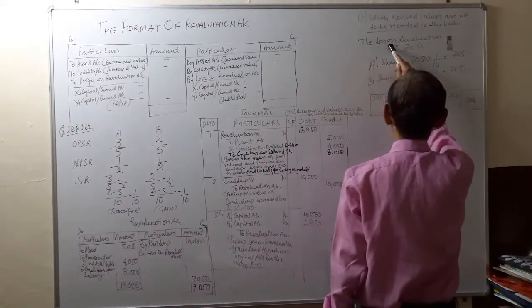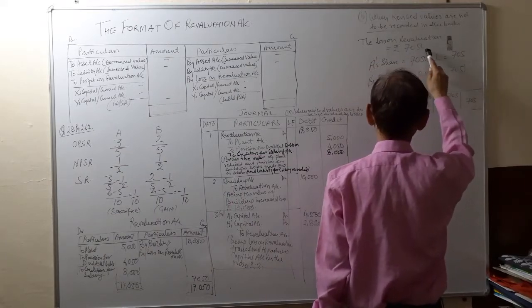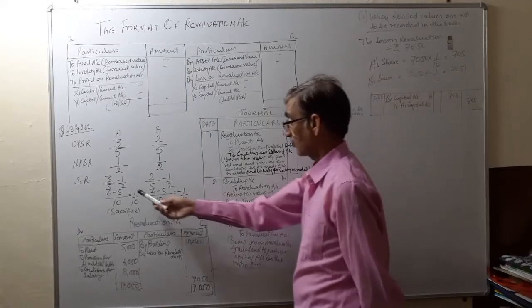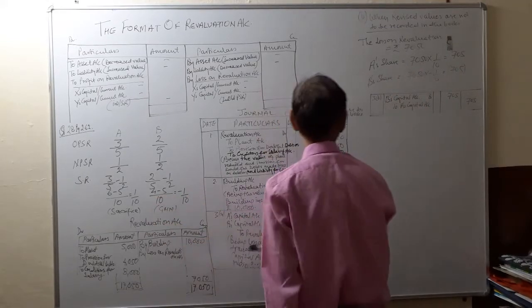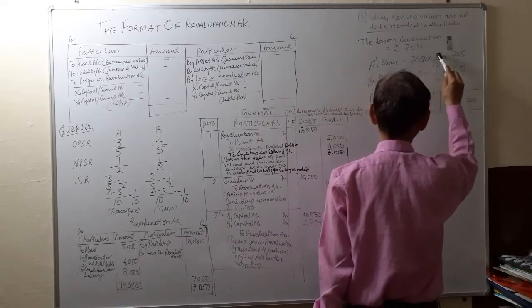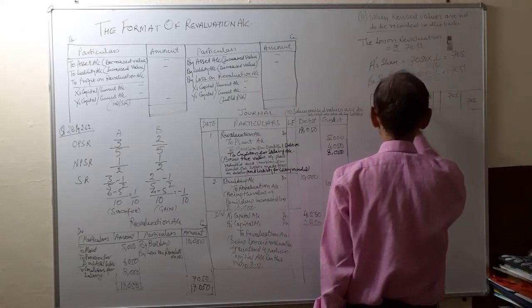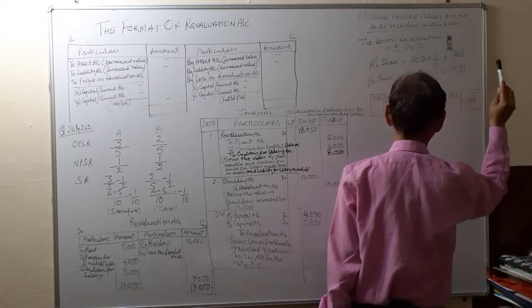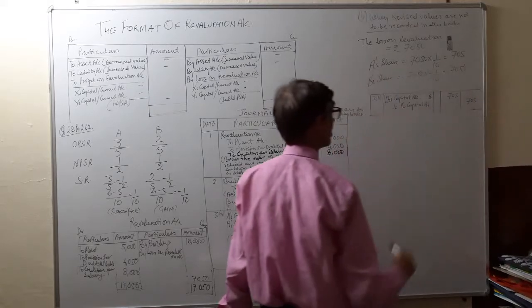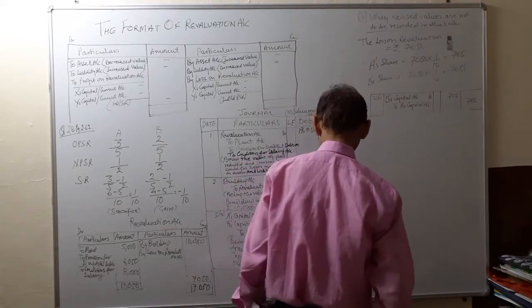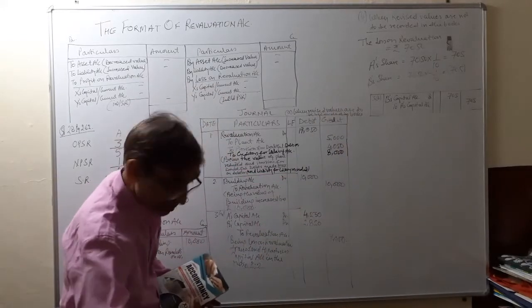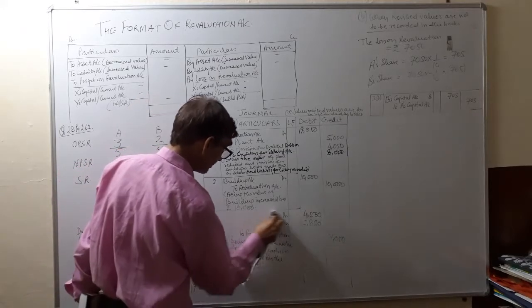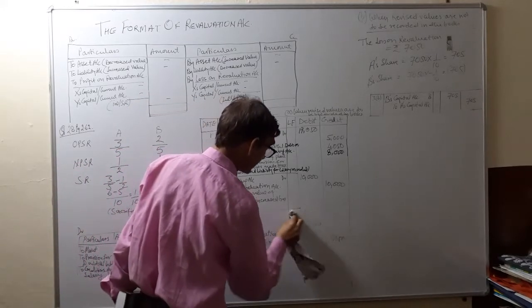Here the loss on revaluation is equal to rupees 7,050. We will distribute this loss in the sacrificing ratio, that is 1/10 and negative 1/10. A share, 7050 into 1/10, is equal to 705. B share, 7050 into minus 1/10, is equal to 705 in bracket, which denotes a negative entry. In this case, instead of passing this entry of distribution of loss among the partners, this entry will not be posted.